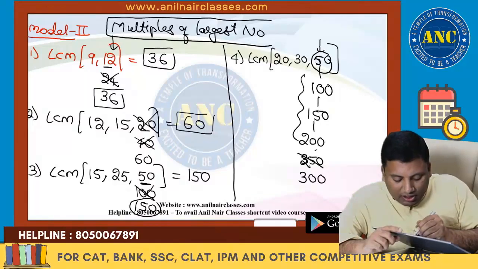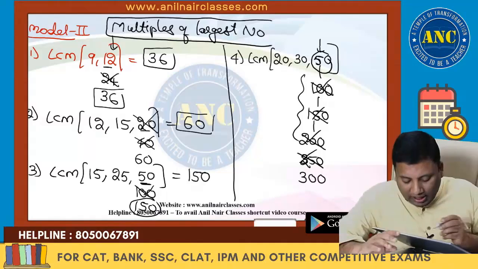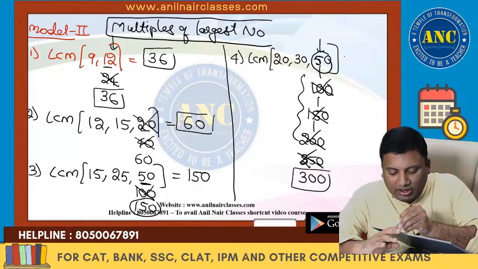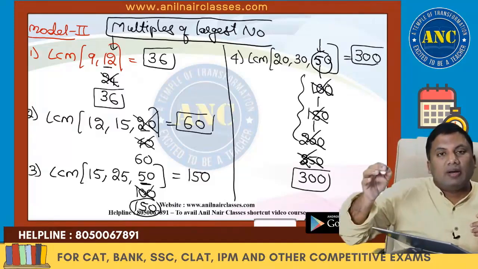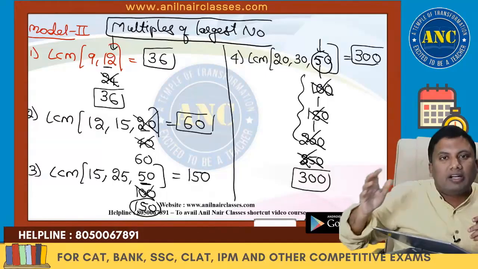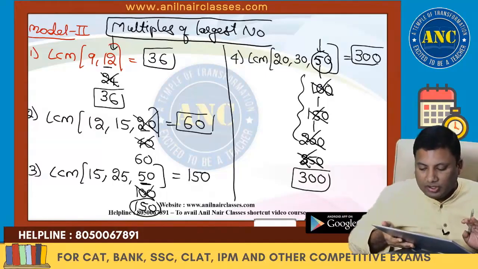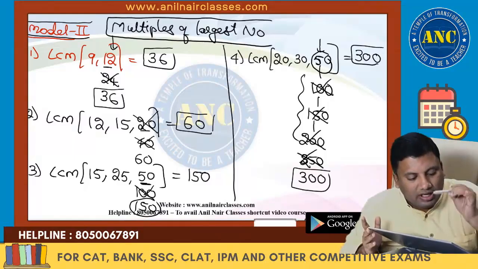If you see, the process is becoming a little cumbersome, it is taking a little more time. That is the reason model number 3 came into the picture. Answer is 300. In model 1, the largest number is a multiple of every other number. In model 2, the largest number is not a multiple of every other number. So, model number 2. Slowly from basics we will get into the high level.